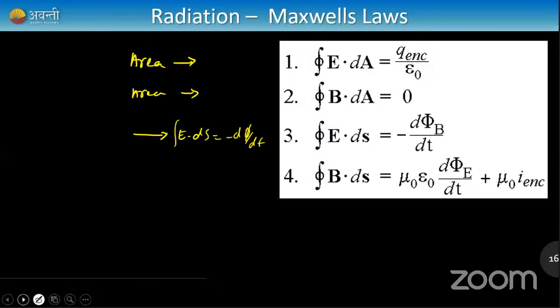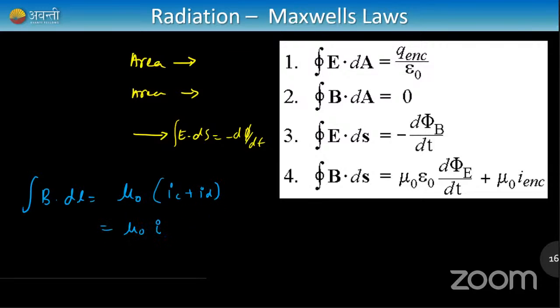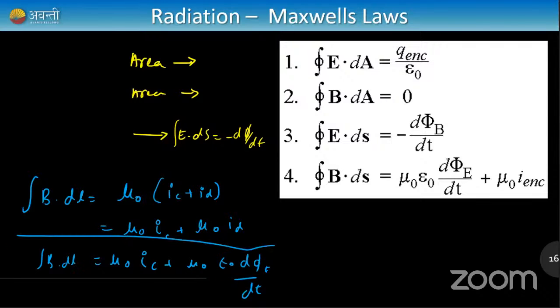And lastly, I used to write Ampere's law as B dot dl is equal to mu naught into I total, but instead of I total, I'll write it as I conduction plus I displacement. So mu naught is multiplied with the conduction current plus the displacement current. I'll expand this formula: mu naught Ic plus mu naught epsilon naught d phi by dt. This is the final form of the last law, the modified Ampere's law.